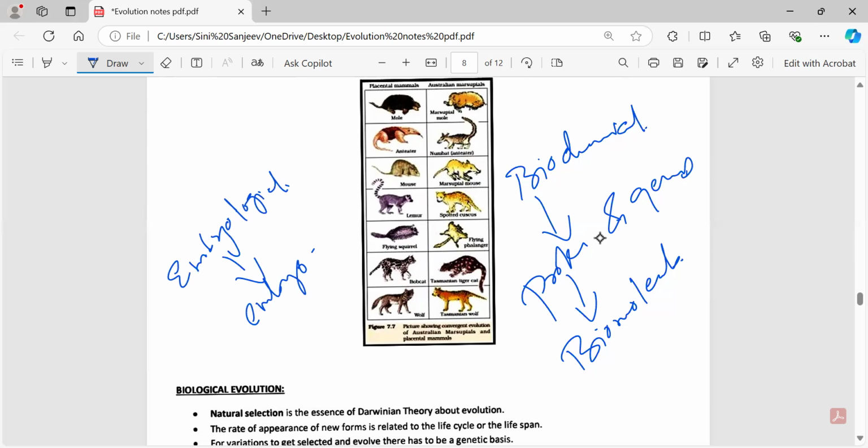Common features, which will be only in the embryos, but once they develop into an adult, those features will be gone. Okay, so that is called as what? Embryological evidences which show evolution. For example, if you take a particular embryo of a vertebrate, you can take even humans.